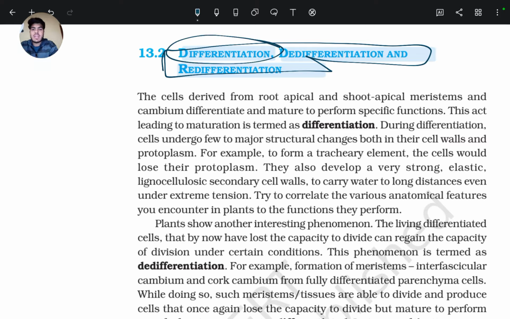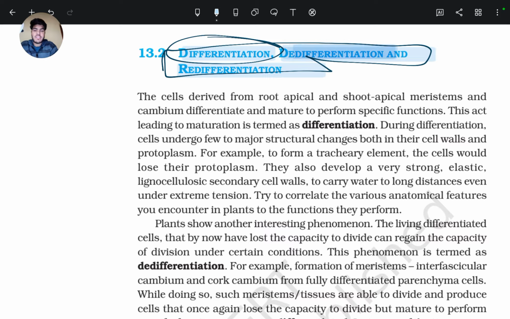The first process is differentiation, and after this process it forms primary permanent tissues like primary xylem and primary phloem. After that, it again gains the ability to divide.